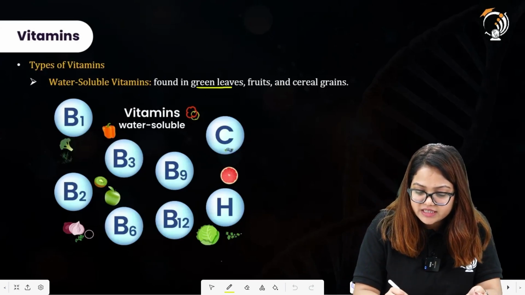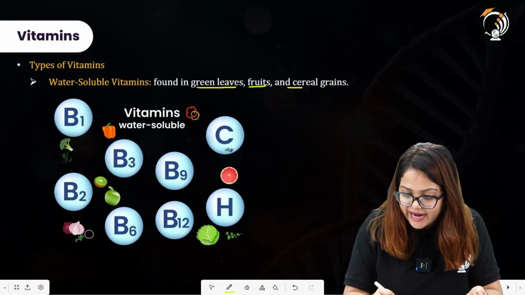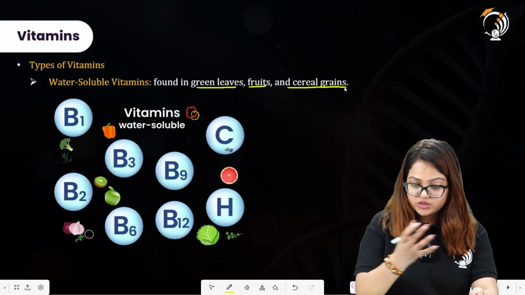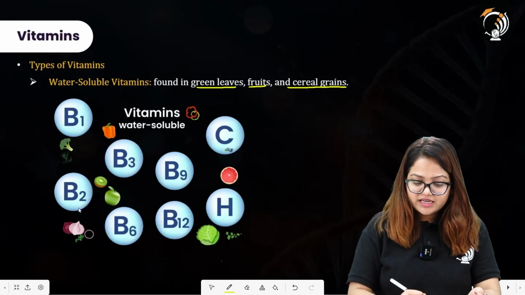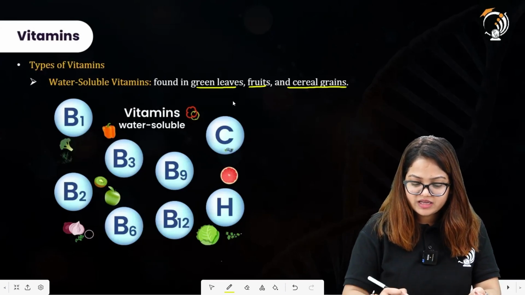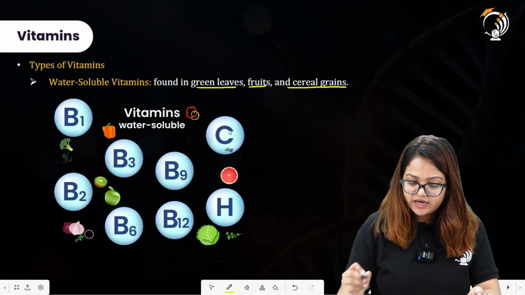These are found in green leaves, fruits, and cereal grains. What are those water soluble vitamins? These are B1, B3, B9, B2, B6, B12, vitamin H and vitamin C.